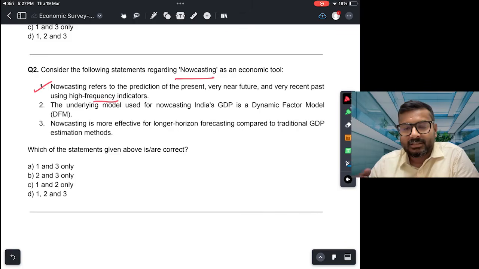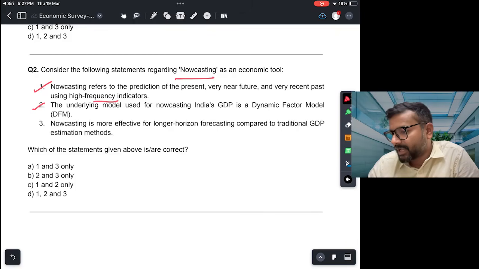Our policy makers require the latest data to make effective policies, and therefore they utilize high frequency indicators like GST numbers or e-way bills, or maybe purchase of certain fast moving consumer goods, to nowcast the GDP data.